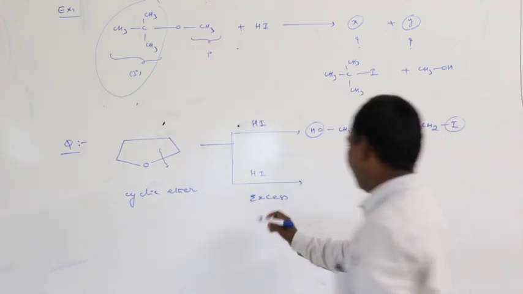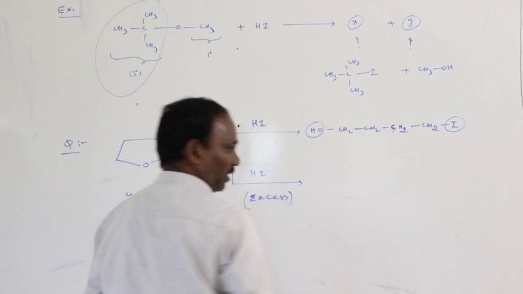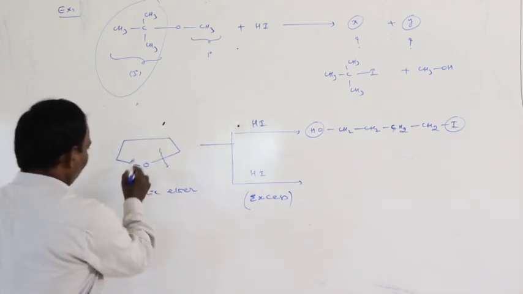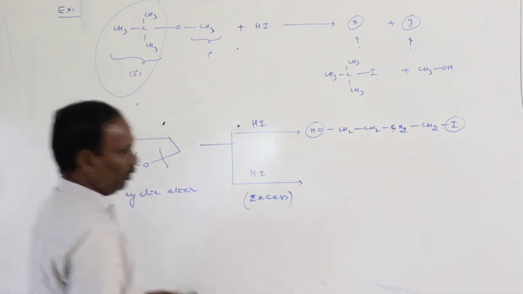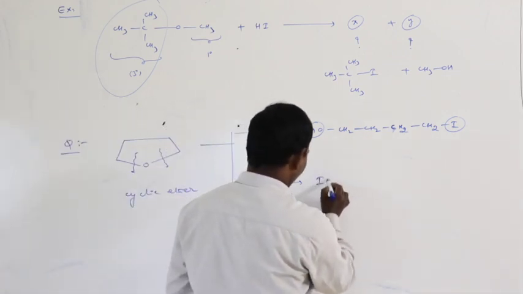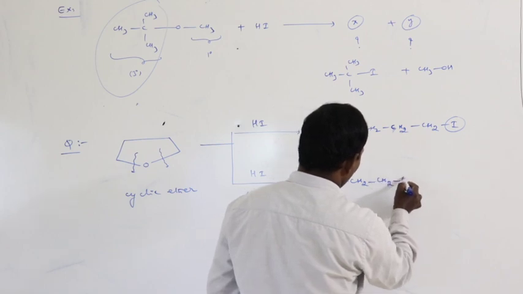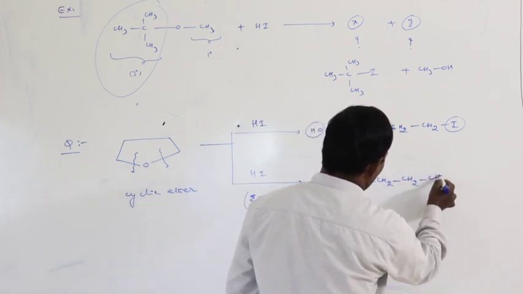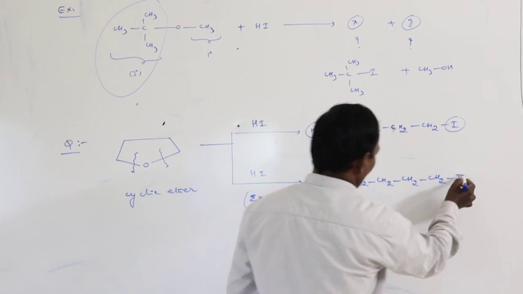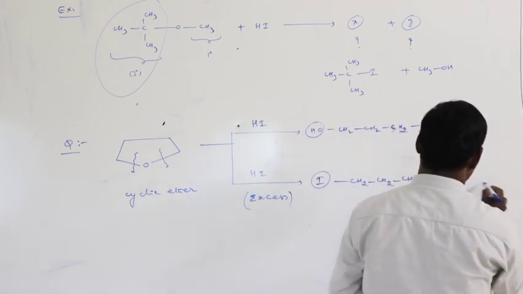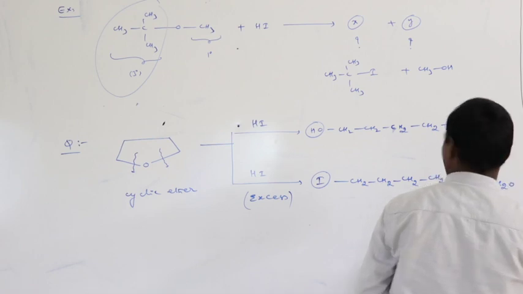Okay, if it is taken in excess quantity, what happens? Both the end groups are converted into iodides, I-CH2-CH2-CH2-CH2-I plus water, formation of water, H2O.